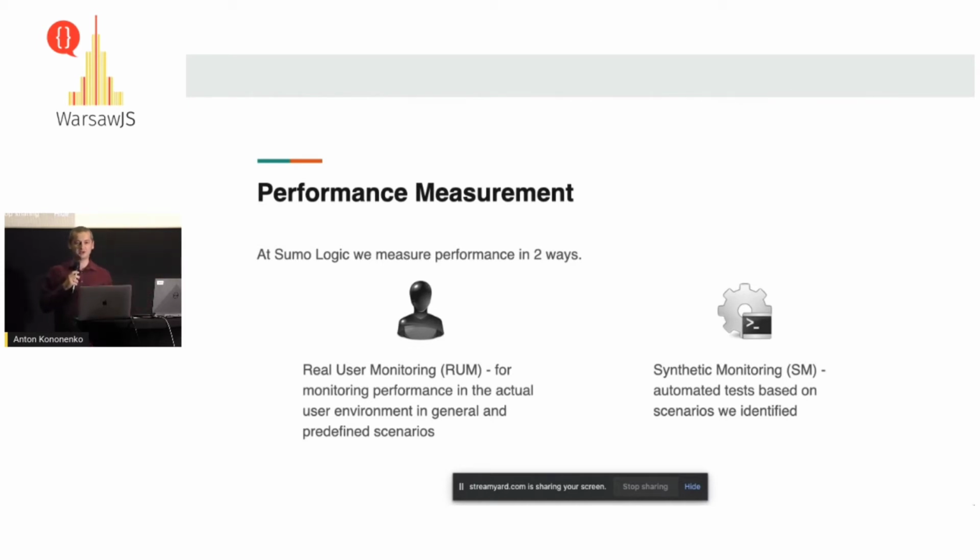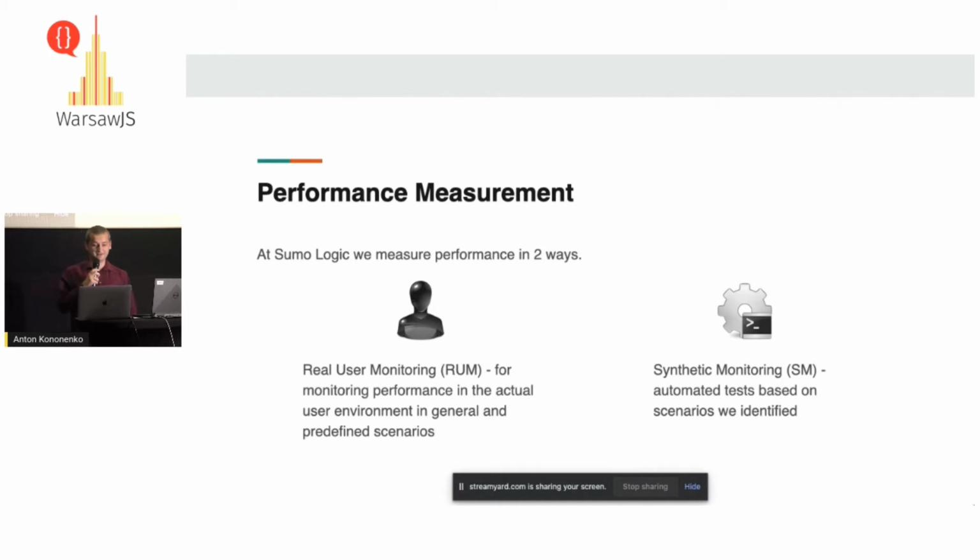Again, we use our solution for APM in general, but sometimes there are very complex flows. You cannot just measure a click on a button and how much JavaScript or CSS rendering takes, because it's way more complex. You do some API call, you get a response, maybe you do one more API call, and each of these leads to some changes in the UI. You actually want to capture all this flow. How bad or how good is this?